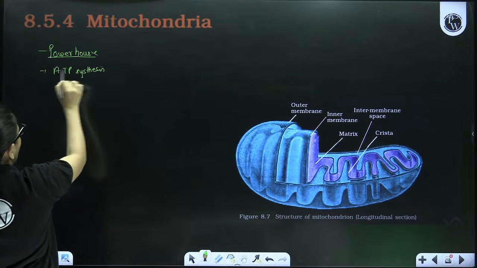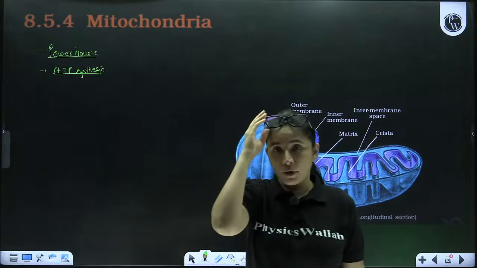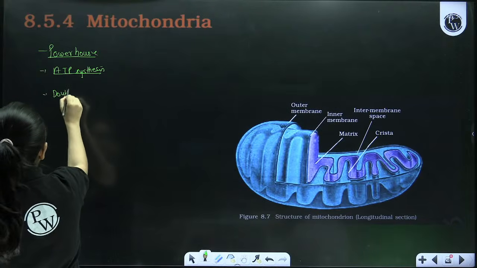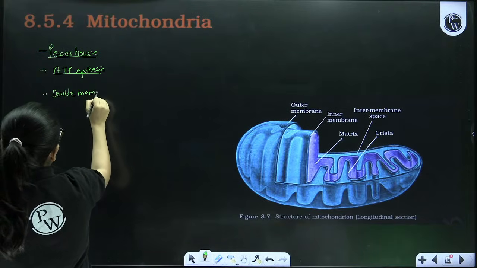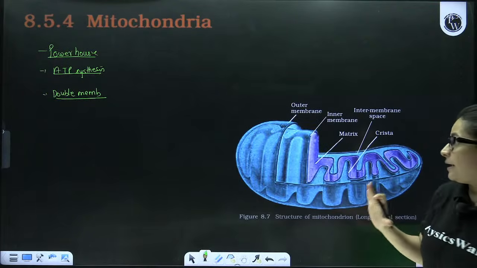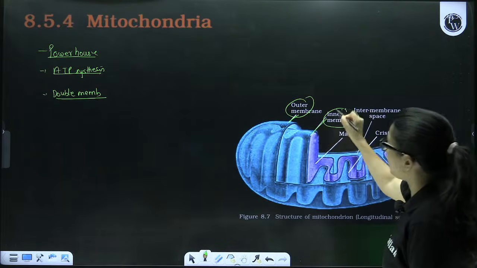How? Because they help in the respiration process. They help in the respiration process. Now, I told you that they are double membrane bound. Correct? So, here in the NCERT diagram itself, you can very clearly make out that there are two membranes. This is the outer membrane, and inner to the outer membrane, you have inner membrane.